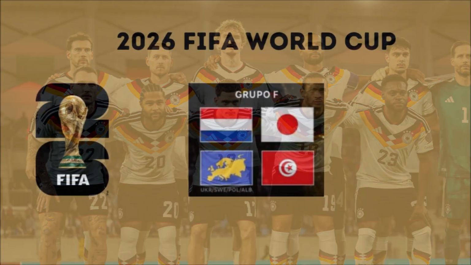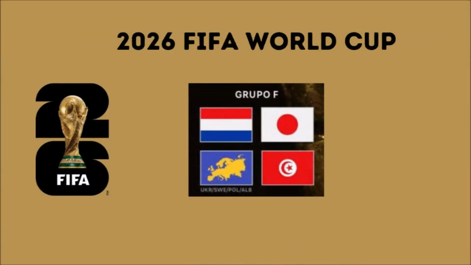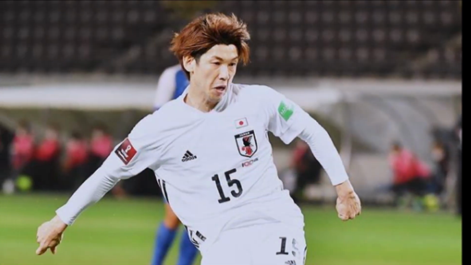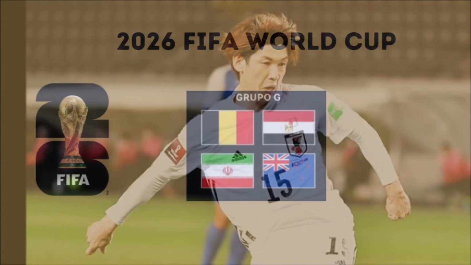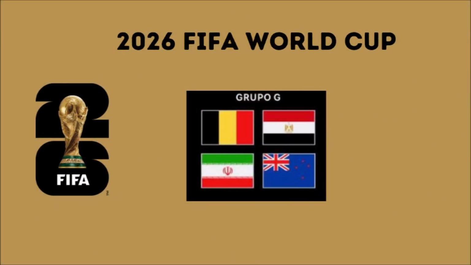Over in Group F, we have a very complicated group with Netherlands, Japan, Sweden, and Tunisia. For me, the most complicated group, 4 good teams and everyone with chances. The Netherlands is a little better and starts with more chances than their rivals, but without a doubt, anything can happen. In Group G, we have Belgium, Egypt, Iran, and New Zealand. A group without that many renowned national teams, and where Belgium enters as the big favorite to pass the group stage in first, the others fight for the remaining spots.